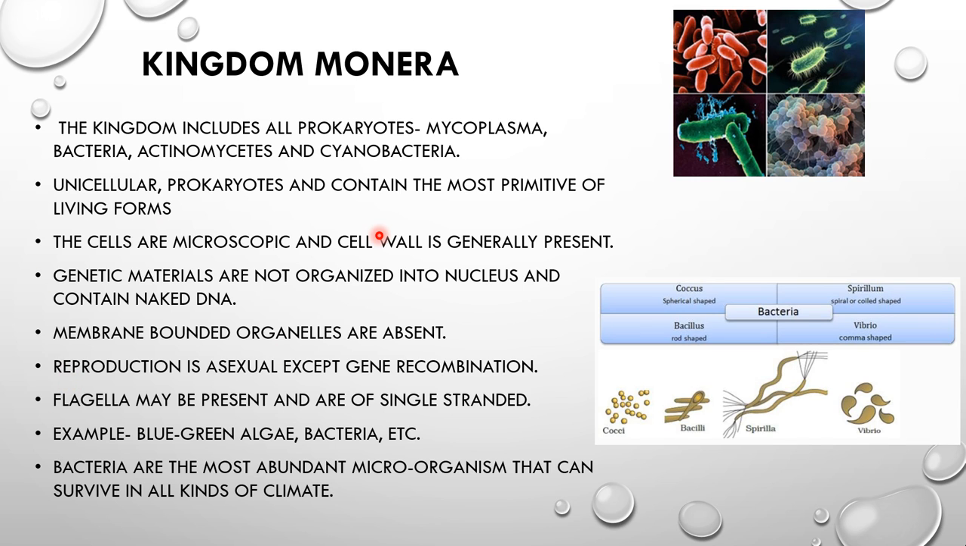Let's start with the Kingdom Monera. Actually, this Kingdom Monera includes all the prokaryotic organisms. Now, which type of prokaryotic organisms? Mycoplasma is there, bacteria are there, actinomycetes are there, and the cyanobacteria. That means bacteria are the sole members of the kingdom and they are the most abundant microorganisms.